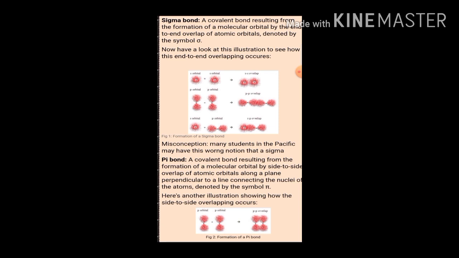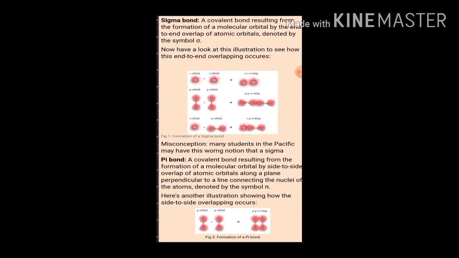Next, pi bond. A covalent bond resulting from the formation of molecular orbital by side to side overlap of atomic orbitals along a plane perpendicular to the line connecting the nuclei of the atoms is called pi bond, and it is denoted by the symbol pi.